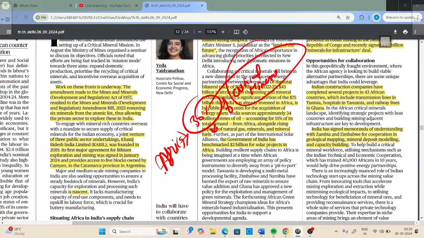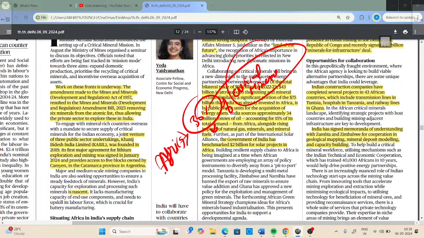The amendment made to the Mines and Minerals Act 1957 resulted in the Mines and Minerals Amendment Bill 2023, removing six minerals from the atomic list, thus allowing the private sector to explore these in India. So by introducing this amendment in 2023, the central government has excluded six minerals from the atomic list. Once these minerals were excluded, private sectors can explore them in India. Now, there was this particular joint venture. The name of the venture was KABIL, Khanij Bidesh India Limited.